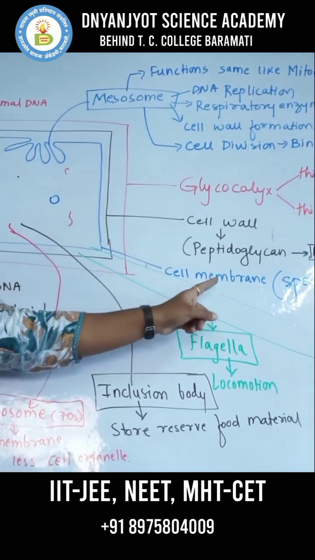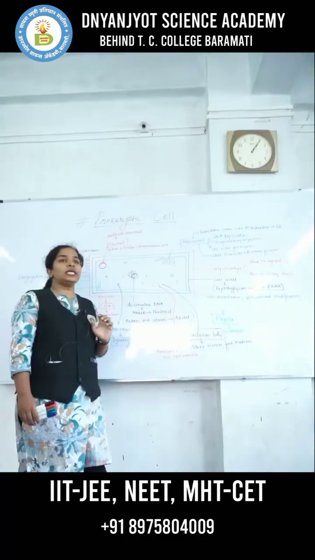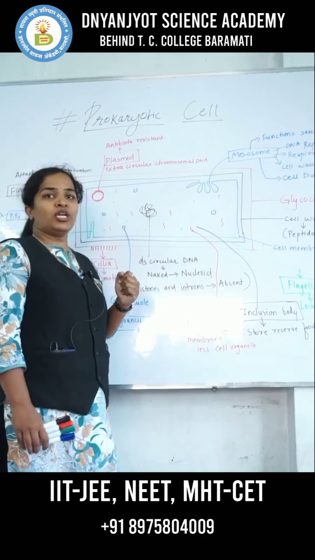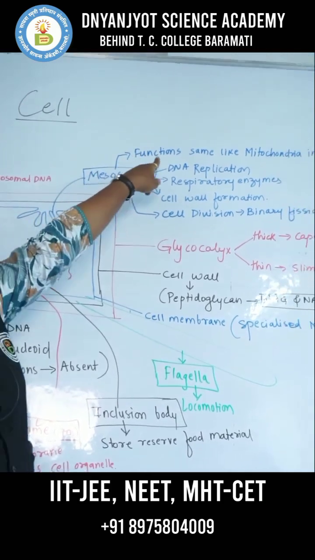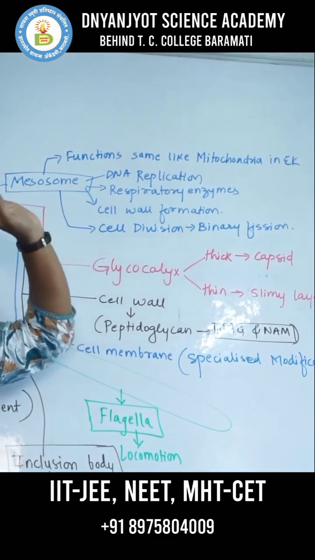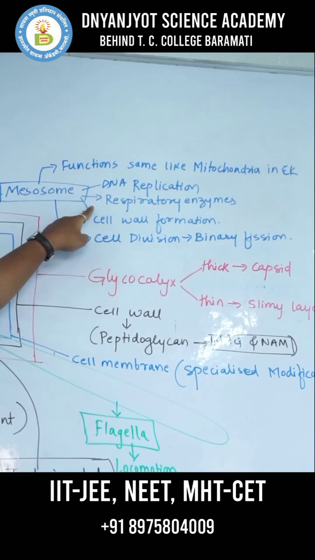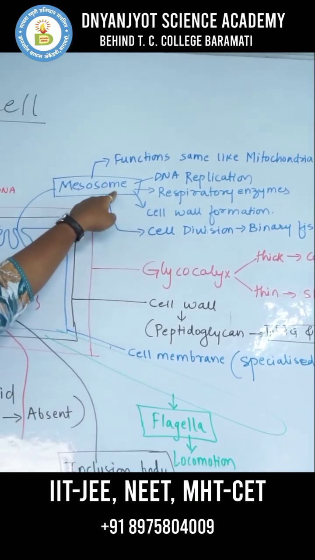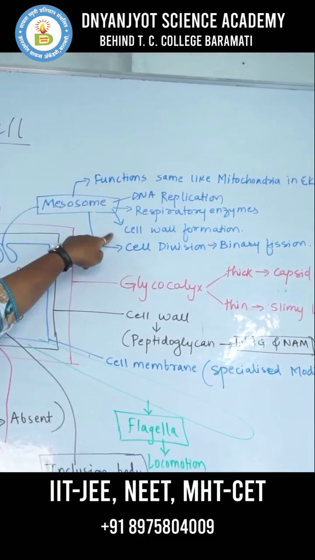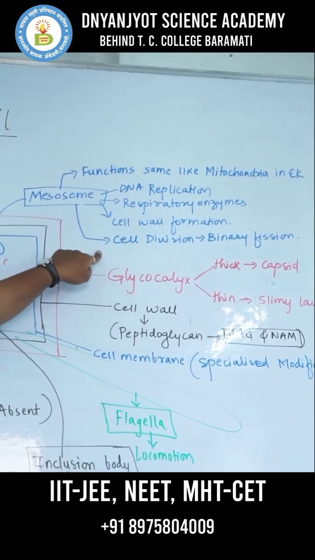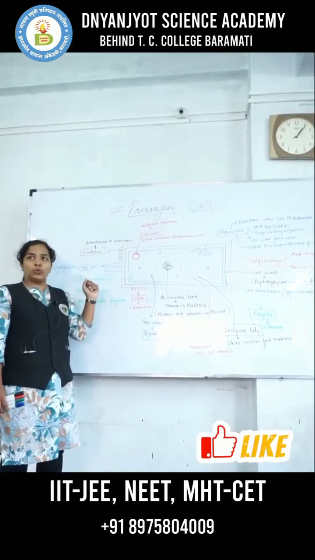Next, we see the cell membrane, which is inner to the cell wall. The cell membrane has specialized modifications, like those we cannot see in the eukaryotic cell. Which are those modifications? The modification is the mesosome. Mesosome functions like the mitochondria present in the eukaryotic cell. It helps in DNA replication and in respiration, as it has respiratory enzymes. It also has a cell wall formation property, and it helps in cell division by means of binary fission.